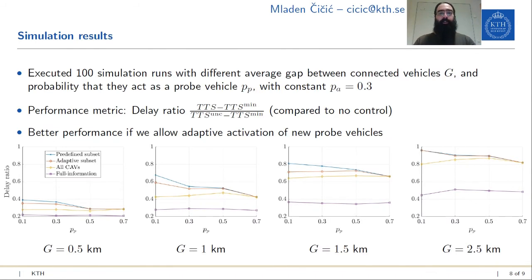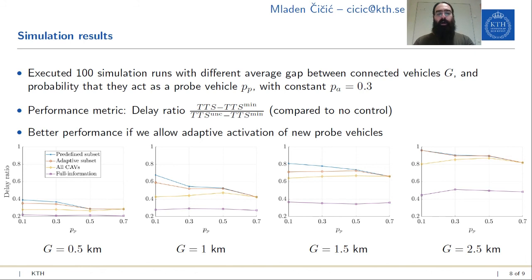Finally, we wanted to study what impact availability of probe vehicles has on control performance. We simulated a 5-kilometer stretch of the road and added connected vehicles to its origin according to a Poisson arrival process, with the average gap between two connected vehicles being G. When we add a connected vehicle, we say that with probability PA, which we set to 0.3 in this case, it will be an always active probe vehicle. With probability PP, it will be an actuator vehicle, or if it's neither an actuator vehicle nor an always active probe vehicle, it will be an inactive probe vehicle.